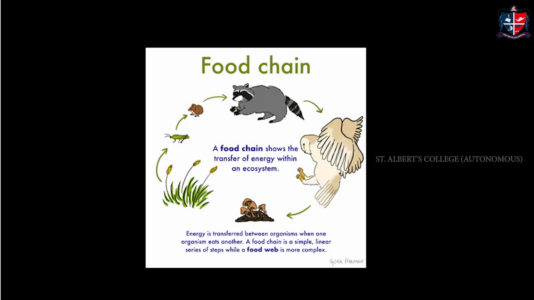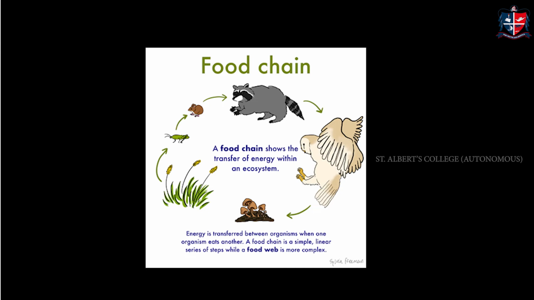This is the picture of a food chain. The food chain shows the transfer of energy within an ecosystem. So in this picture we can understand that this green plant, grass, is eaten by a grasshopper, and grasshoppers are eaten by mice, and mice are eaten by higher animals, and those animals are also eaten by a higher grade of carnivorous animals.